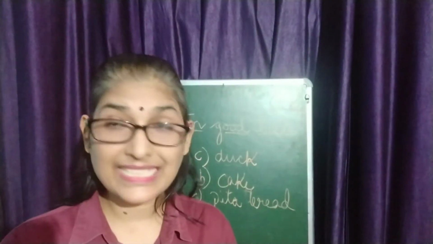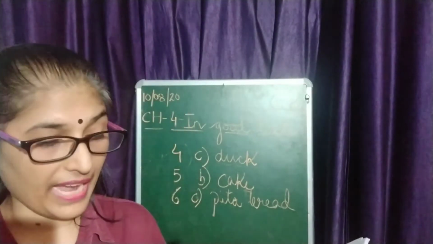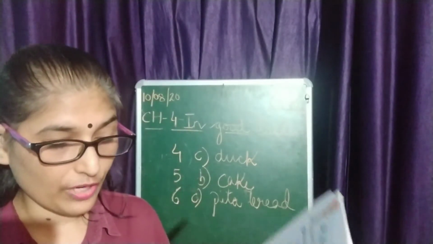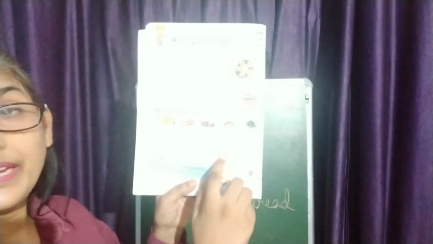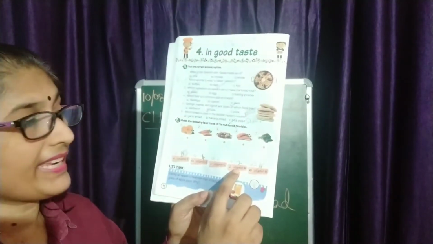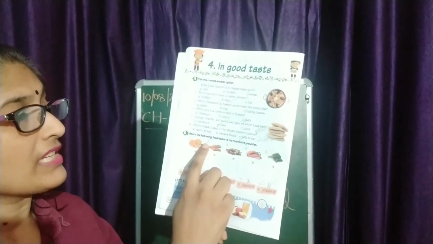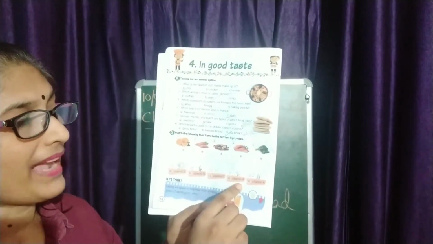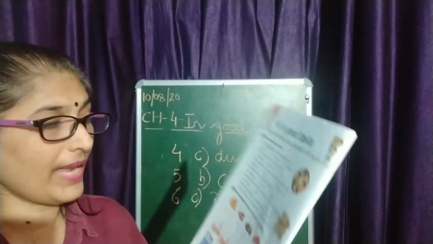Now the second is carrot. You can see this is a picture of carrot, right? And what do we get from here? We get vitamin A. So the second option you have to match with vitamin A, right?